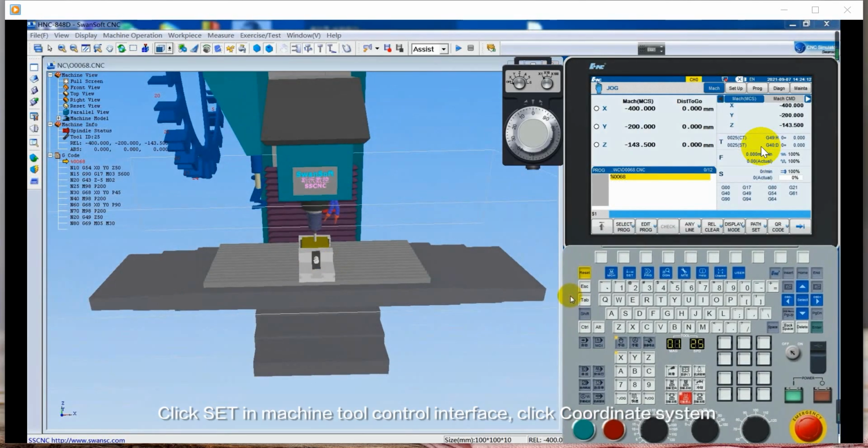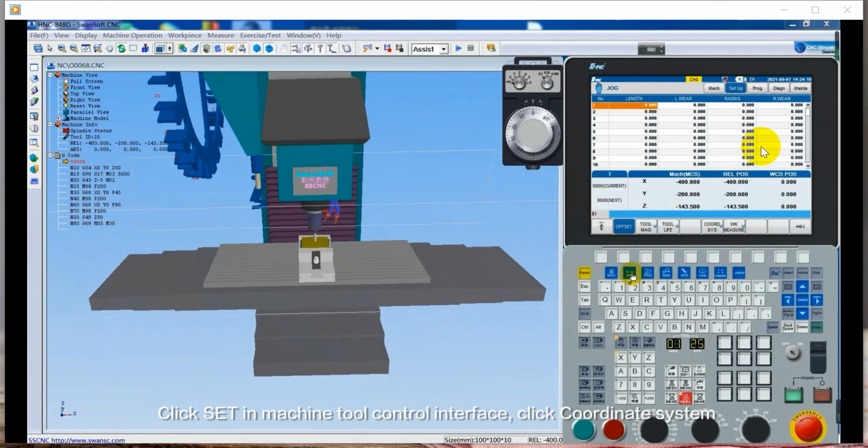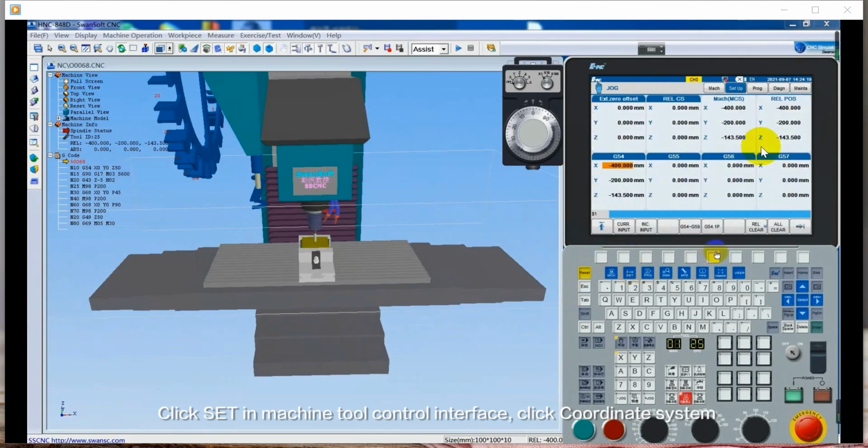Click Set in the Machine Tool Control Interface. Click Coordinate System. When the cursor stops at the X-axis position in the G54 coordinate system, click Current Position Input and click OK to confirm the 0 point of the X-axis.